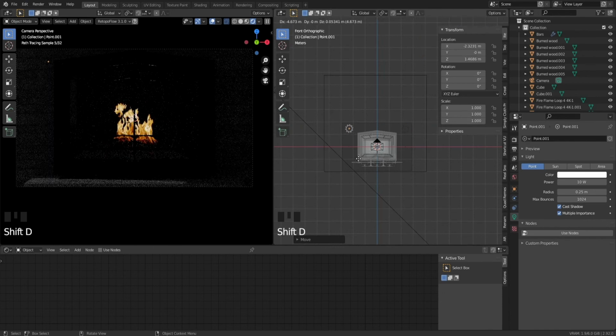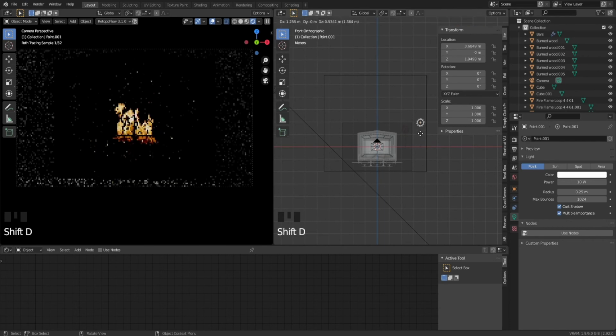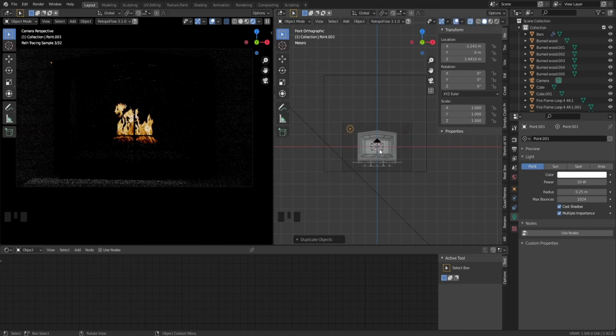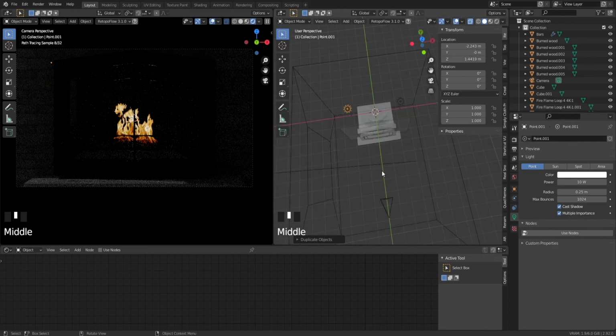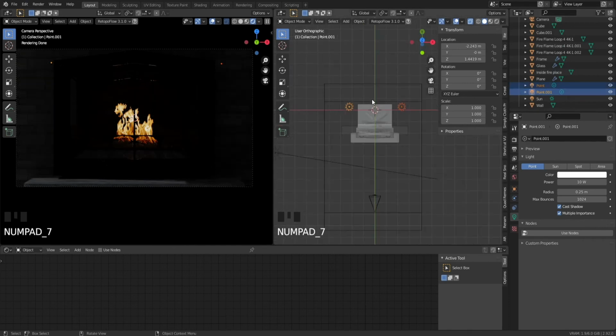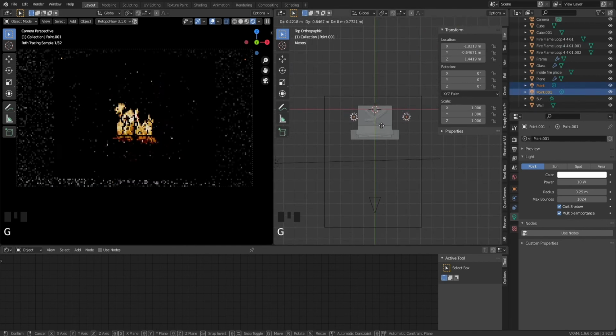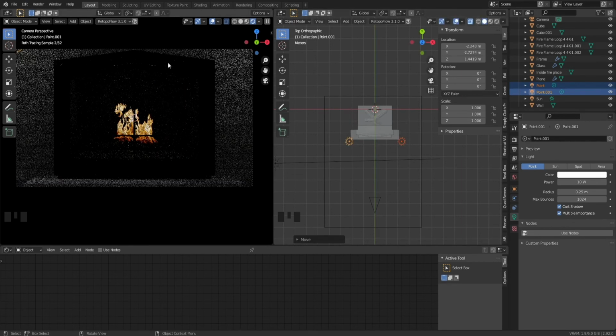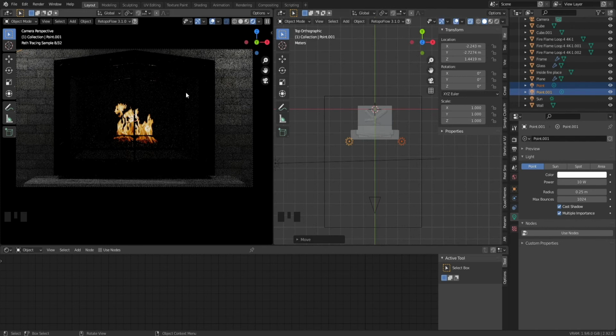And if we hit Shift D, we can duplicate it and put another one on the other corner. Then holding down Shift and clicking the other light in the list, we can move them both at the same time. Then we move them on the Y, and as you can see, we will have some new lights in here.